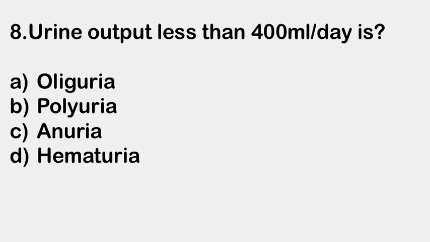Next question. Urine output less than 400 ml per day is: A. Oliguria, B. Polyuria, C. Anuria and D. Hematuria. Right answer is A. Oliguria. Urine output less than 400 ml per day is oliguria.